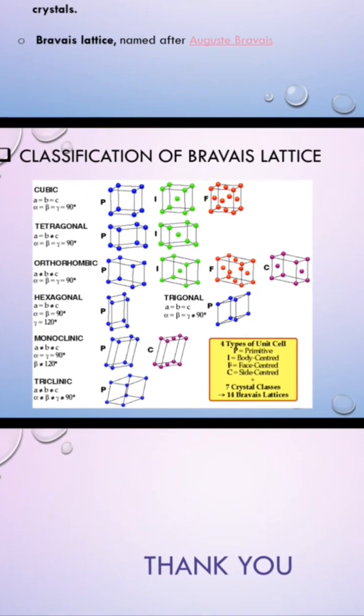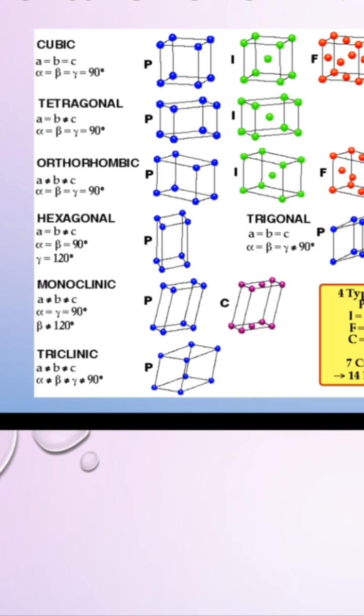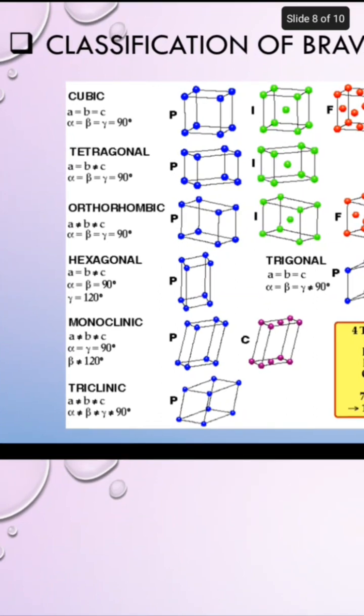Classification of Bravais lattice. Here briefly we can say there are 7 types of structures, which together form 14 different structures. The first one is cubic.